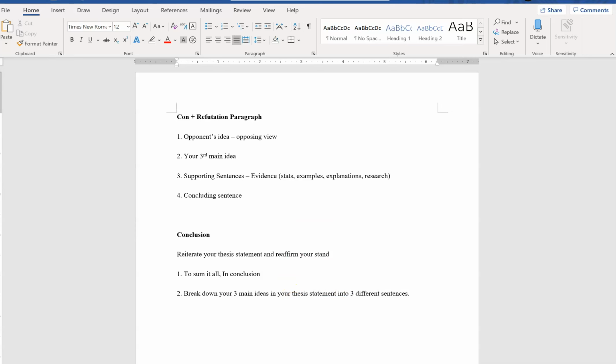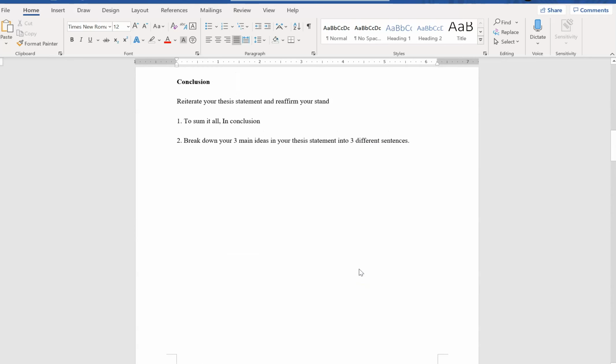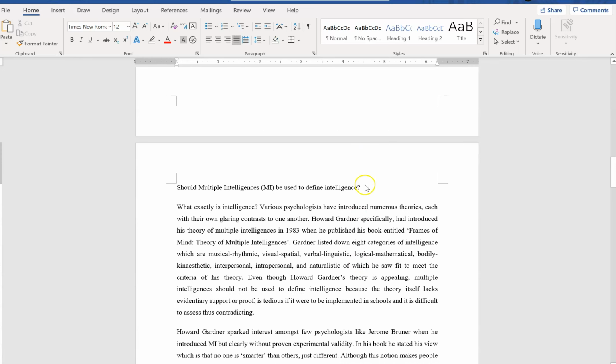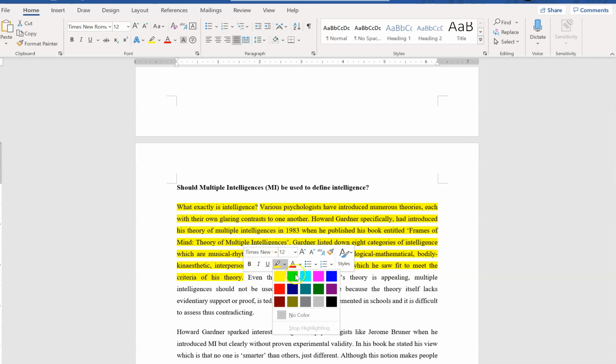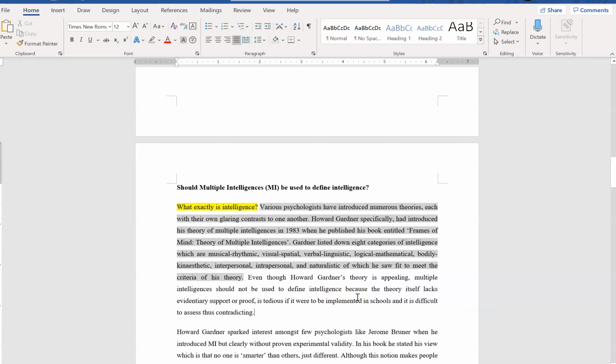Okay, alright, so I've actually written a sample essay on multiple intelligences. As you can see, what is intelligence? This is a hook, a question hook. Whatever is in between is background information. So let's read this essay.